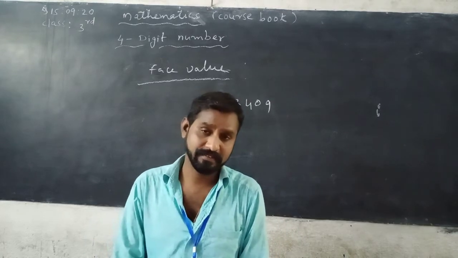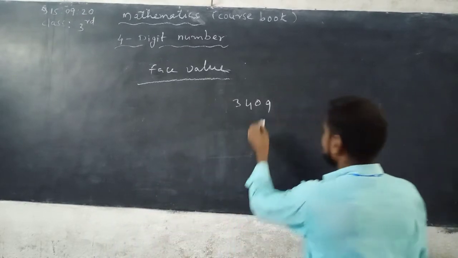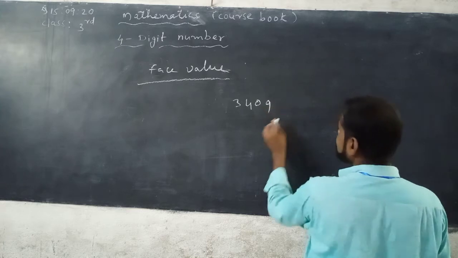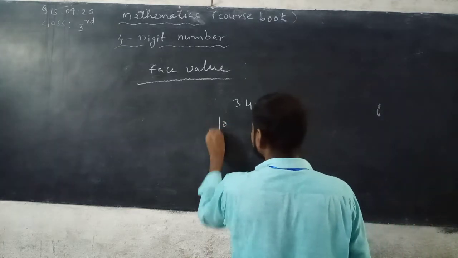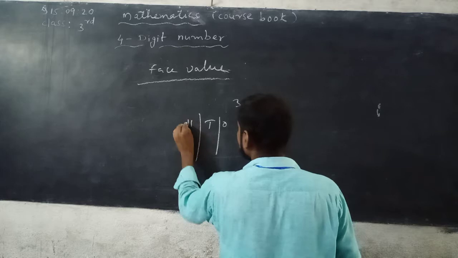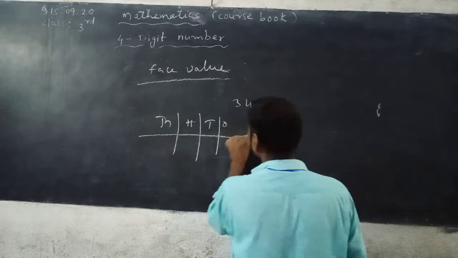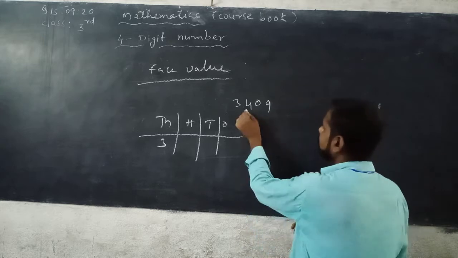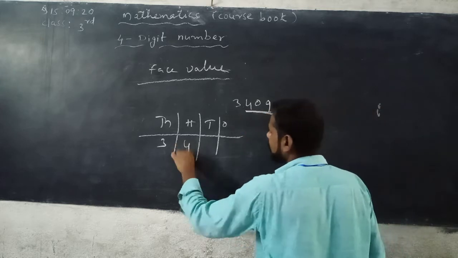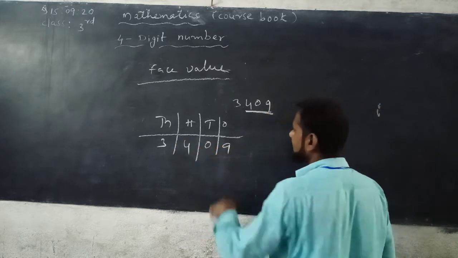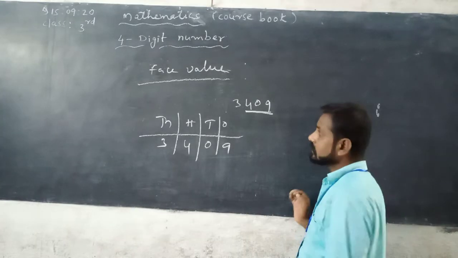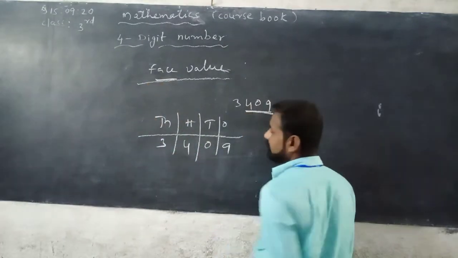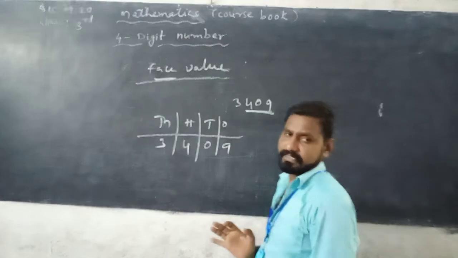Face value. See here. It can be written as ones, tens, hundreds, thousand. This is a 4-digit number. 3 is in thousands place. 3,409. 4 is in hundreds place. 0 is in tens place. 9 is in ones place. According to our rule, face value won't be changed.